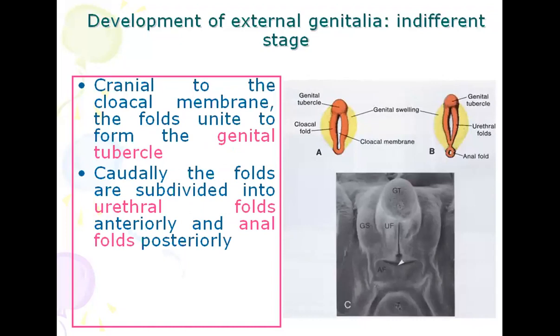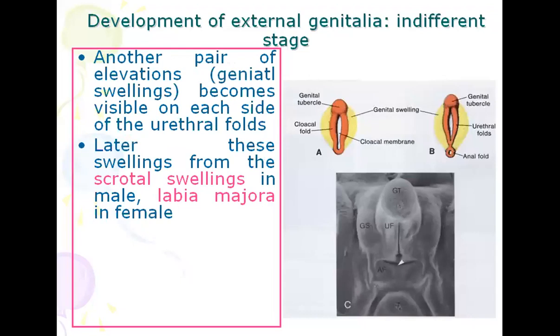Subsequently, the folds are subdivided into the urethral folds anteriorly and anal folds posteriorly. So you can see in diagram B, where the anal folds and urethral folds are separated. And a pair of elevations, the genital swellings, become visible on each side of the urethral folds. Later, these swellings form the scrotal swellings in the male and labia majora in the female. So, lateral to the urethral fold, there is a genital swelling, which forms the scrotal swelling or labia majora.